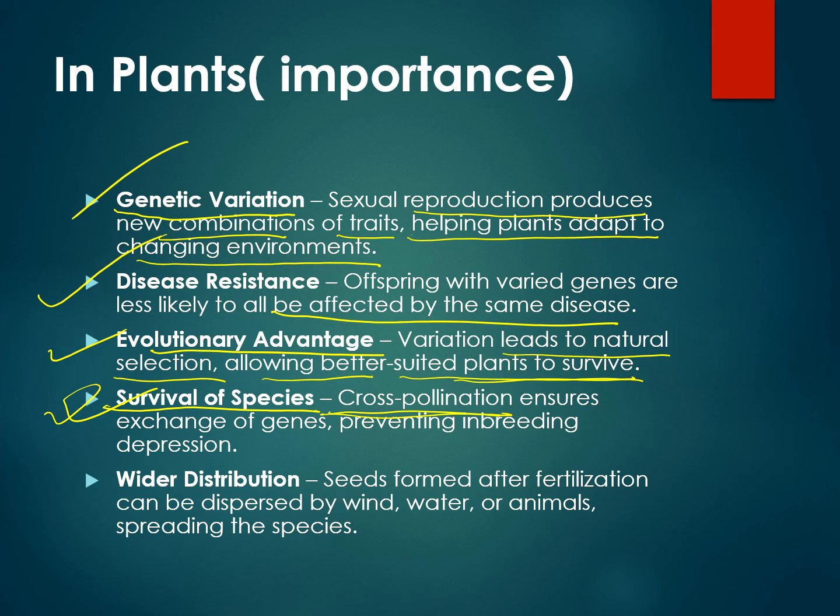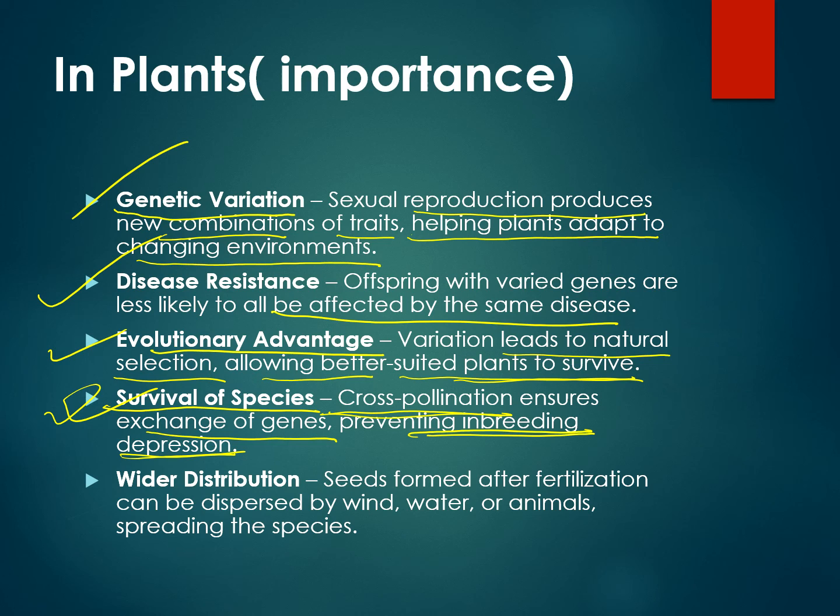Cross pollination, that we will study in the next slides. What is cross pollination? When two plants cross with each other, that is one male and one female, this ensures the exchange of genes, preventing inbreeding depression. If this is happening within the same plant itself, then the survival of the species will reduce. But in cross pollination there are chances of exchange of genes, and then it will help in the survival of the species, right?